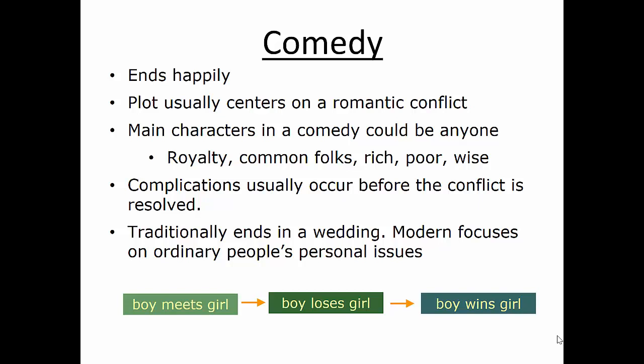Traditionally, a comedy will end in a wedding, and modern comedies usually focus on ordinary people and their personal issues. A typical plot would be boy meets girl, boy loses girl, boy wins girl. Everybody ends happily and gets married. So that would be a very typical contrast to the type of ending we see in the Greek tragedy Antigone.